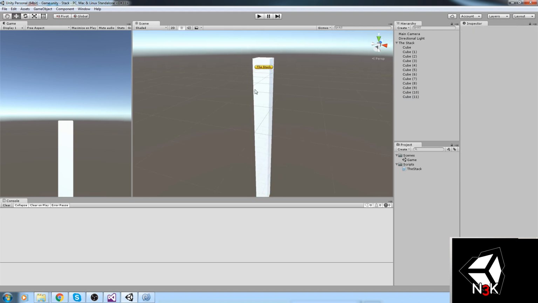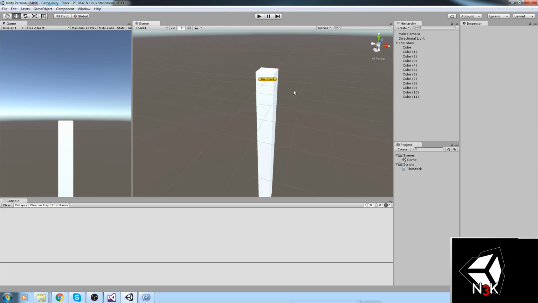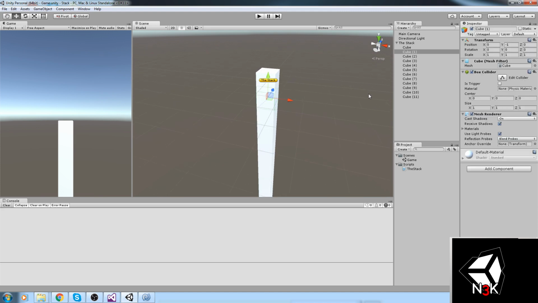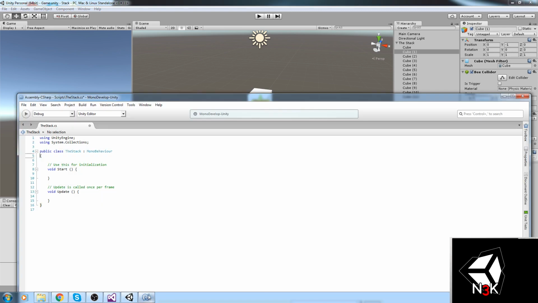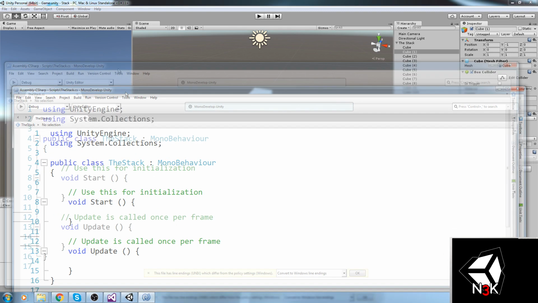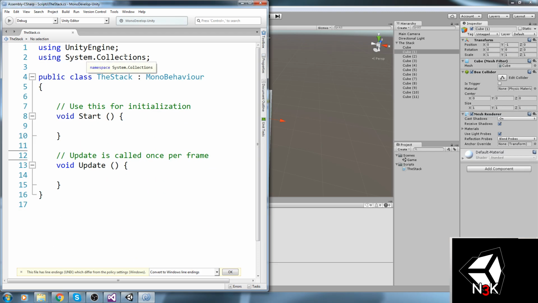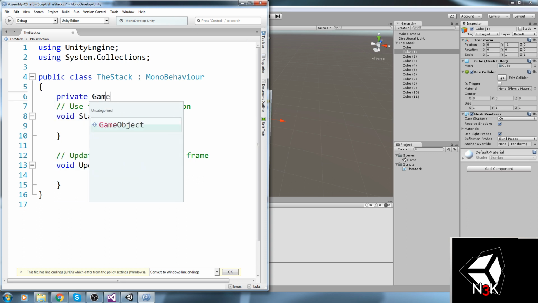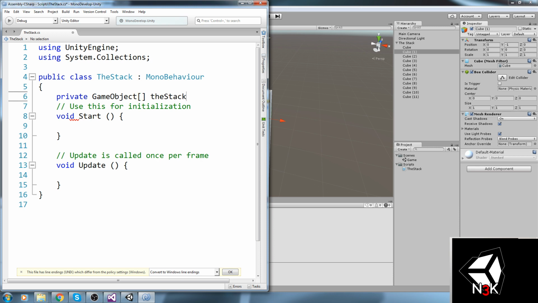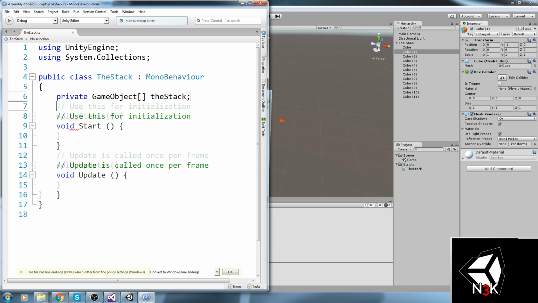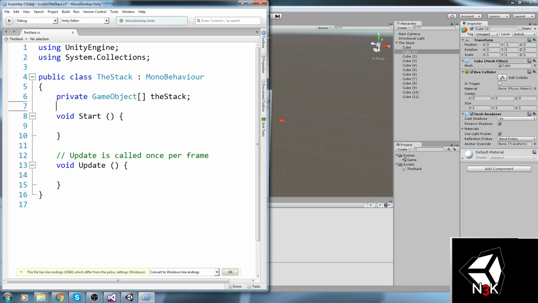The next thing we need to do is actually put all of them inside of an array. Because I'm going to be reusing these cubes, I won't be reinstantiating them like we did in the endless runner, since I'm doing this fairly fast, and I'm not putting a beginner theme to it. I'm just going to go ahead and code what I have in mind. So let's start with a private GameObject array. This is going to be the stack. I'll simply leave it like that.